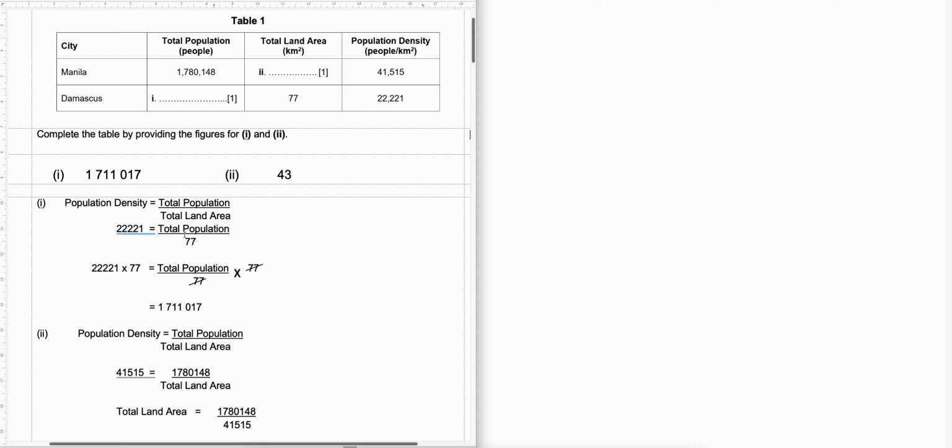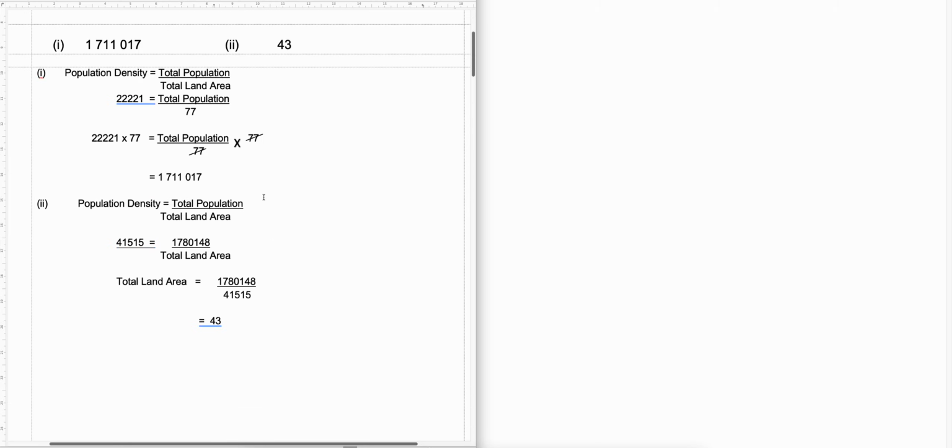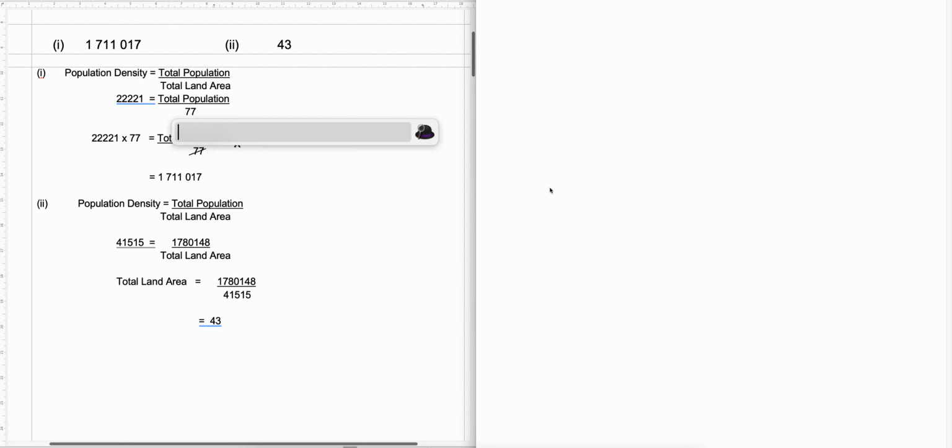Now you do not need to calculate. You can just fill in the blanks with the numbers, because the question was just to complete the table. They didn't ask you to calculate, so you can just complete the table with the number. Now we don't really care how many significant figures you use, but please round off correctly. So to get the density, you divide the population over the land area. So to get the land area, you just manipulate, and most of you did this.